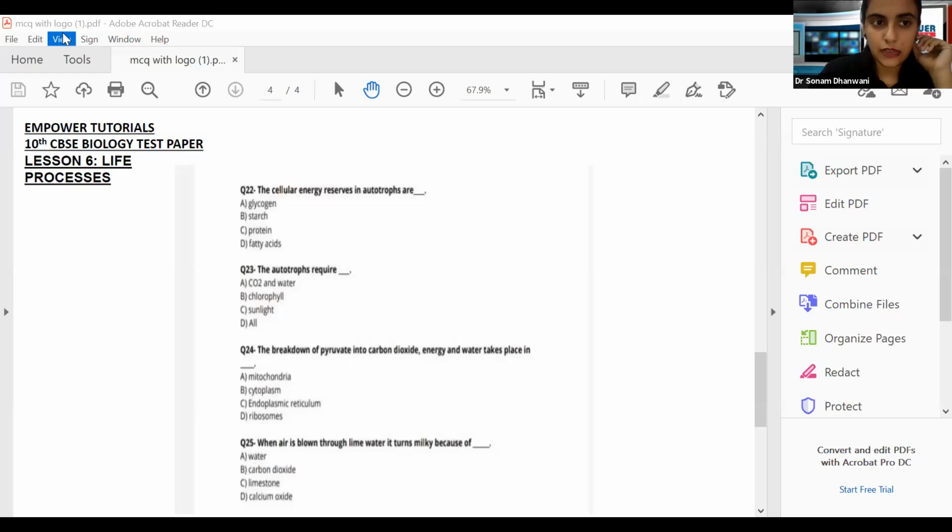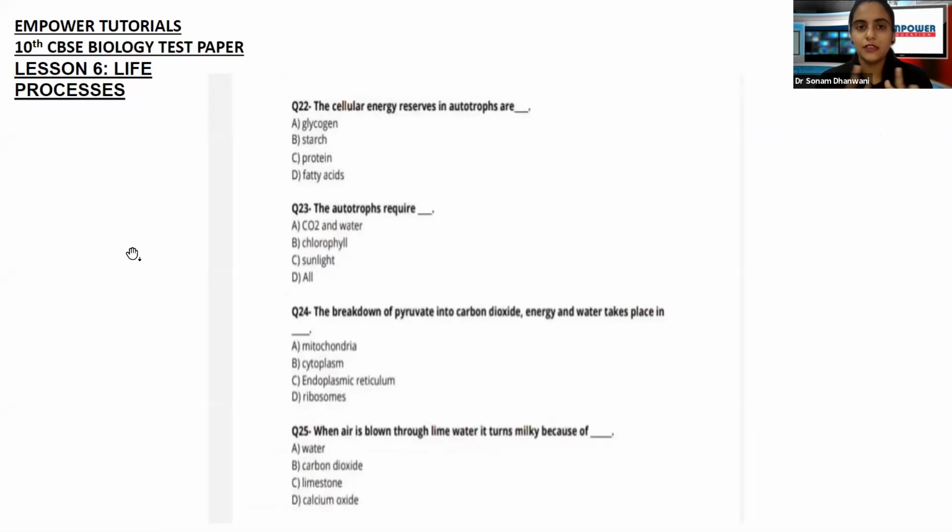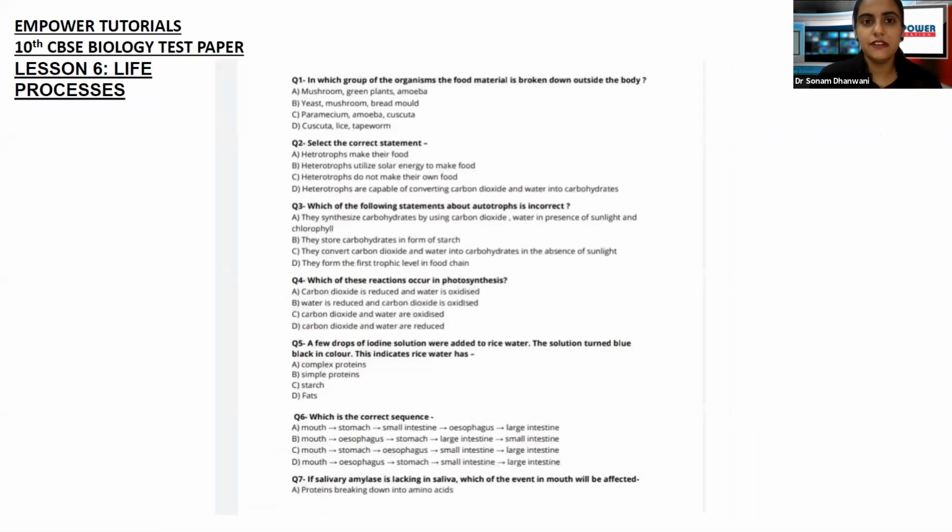So, we've started with something very new. We usually have our theory classes for all the standards, but now we've started with MCQ classes. That is to give you all a gist of all kinds of MCQs, the difficult ones, the easy ones, that are going to be a part of your syllabus right now, or you can say the pattern of your paper that has changed now. So according to that, we have come up with these MCQs.